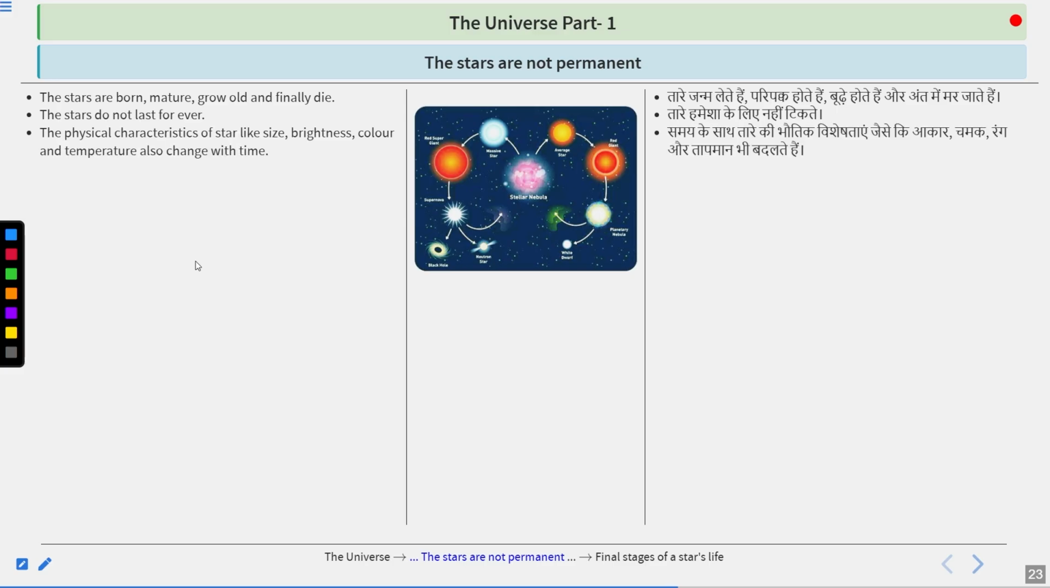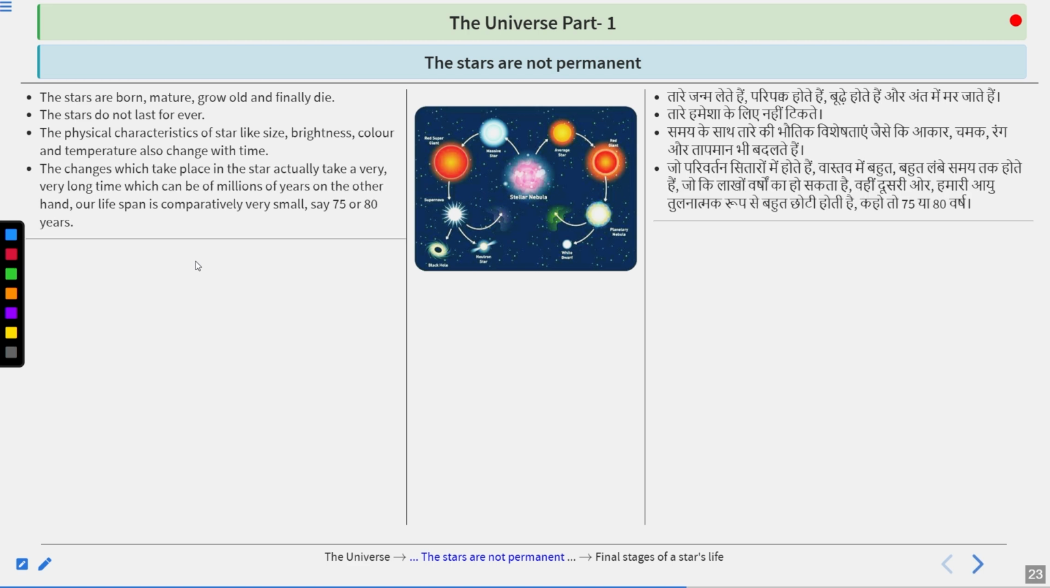The physical characteristics of a star, like size, brightness, color, and temperature, also change with time. The changes which take place in a star take a very, very long time, which could be millions of years. On the other hand, our lifespan is comparatively very small, say 75 or 80 years only. So stars have millions of years of lifespan, and it is hard for us to see any star dying in our lifetime, because in comparison to millions of years, 75 or 80 years is not even a proper decimal.